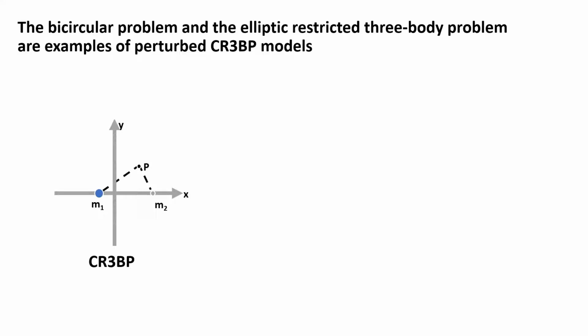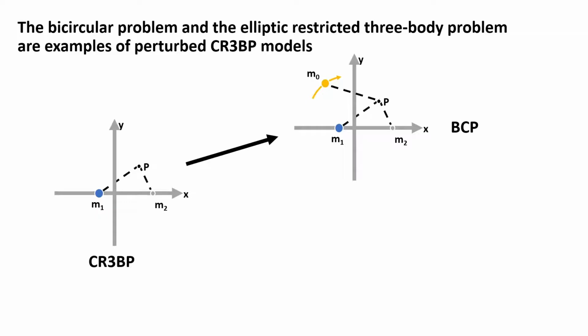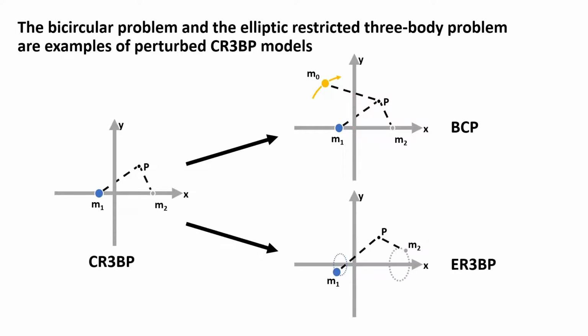What happens, however, when we introduce a time-periodic perturbation to the circular restricted three-body problem? Let's consider 2 examples of this sort of system. First, we have the bicircular problem, in which the perturbation comes from an extra mass, which in the rotating frame traces a circle around the origin. For us, this extra mass will be the Sun, so that we now have a model for the Sun-perturbed Earth-Moon system. Second, we have the elliptic restricted three-body problem, in which the Earth and the Moon are free to move in more realistic elliptical orbits. For the purposes of this research, we do not use the rotating pulsating frame sometimes used to make the Earth and Moon appear fixed in the ER3BP.